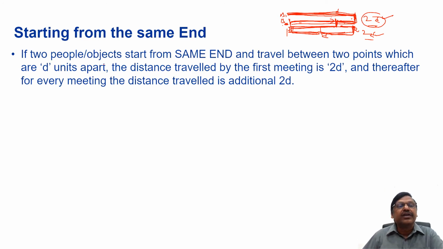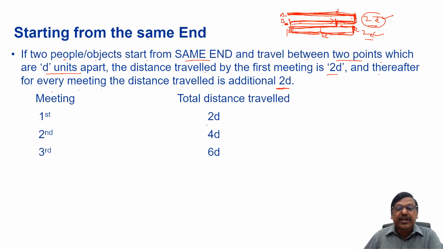So that is important. If two people or objects start from the same end and travel between 2 points which are D units apart, the distance traveled by the first meeting is 2D, and thereafter for every meeting the distance traveled is an additional 2D. This is important. The first meeting is 2D, and with every additional meeting of 2D, the second meeting will be 4D, the third meeting will be 6D and so on.